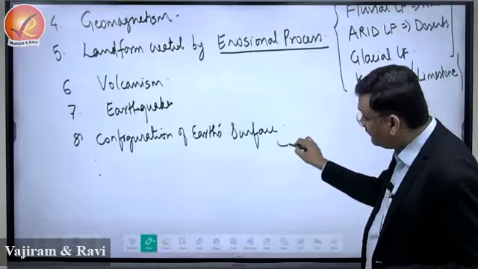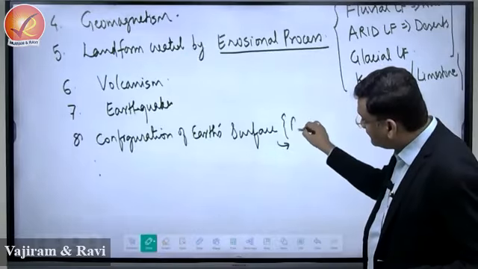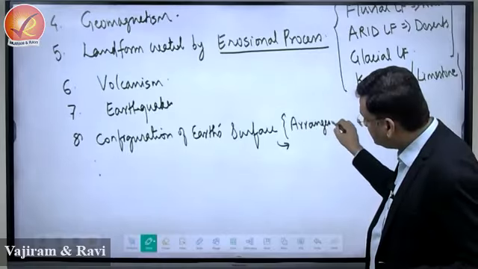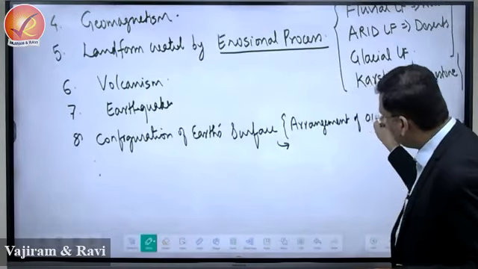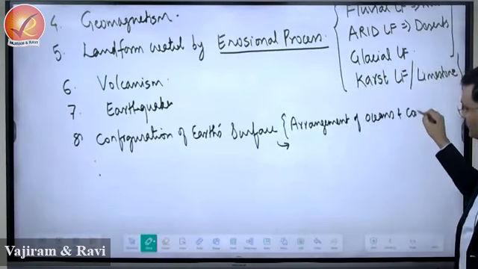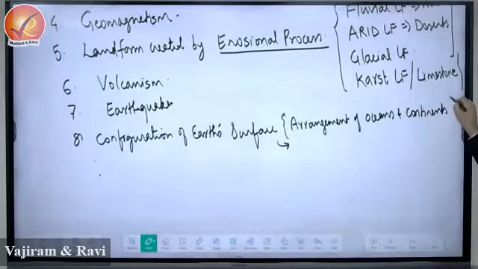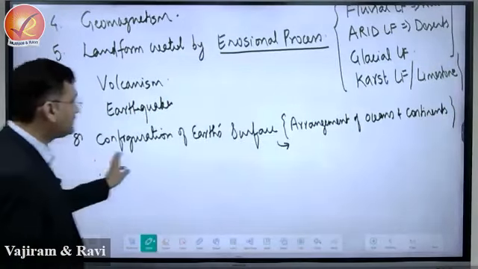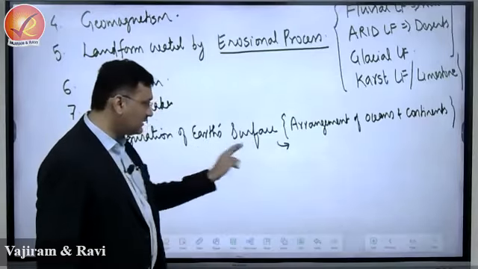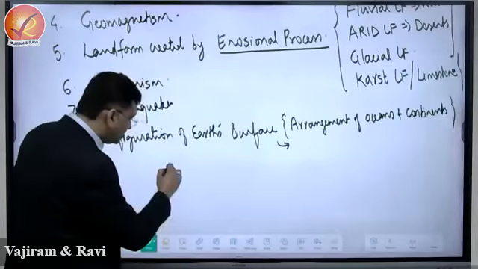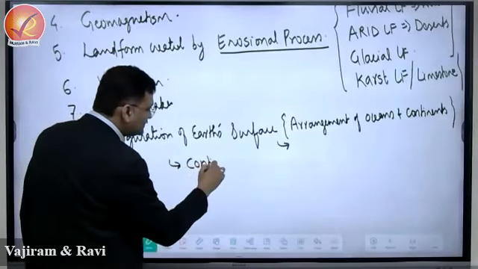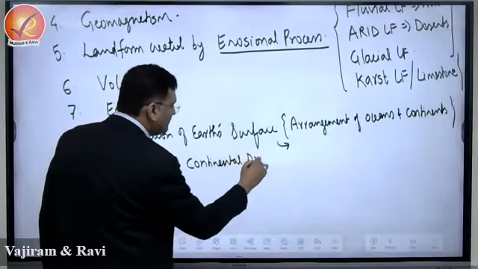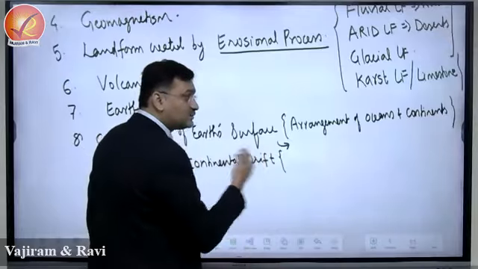Now, configuration of Earth's surface, this is about the study of arrangement of oceans and continents. How are oceans and continents arranged on the surface of the earth, right? Oceans and continents arranged on the earth's surface. This will be surface configuration of the earth or configuration of the earth's surface. Here we have 3 concepts. One is the concept of continental drift.